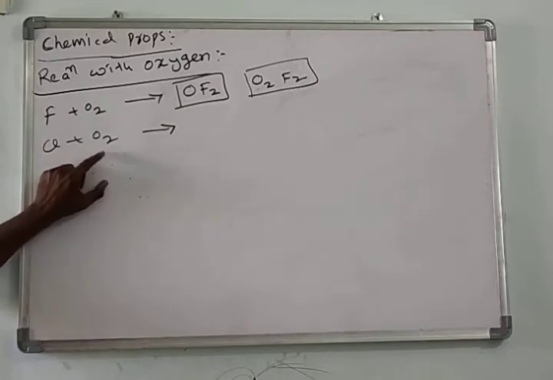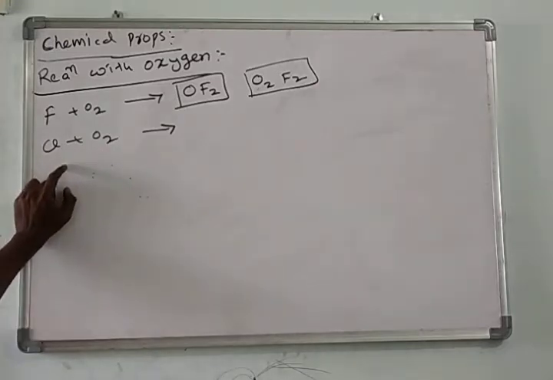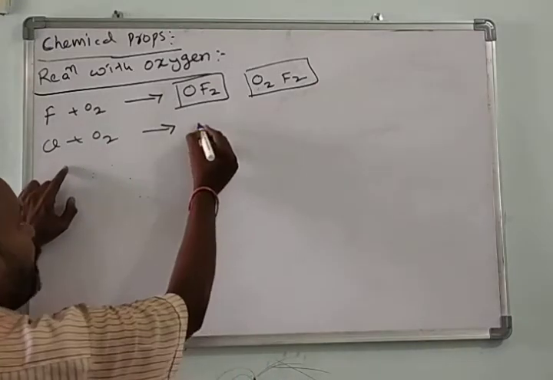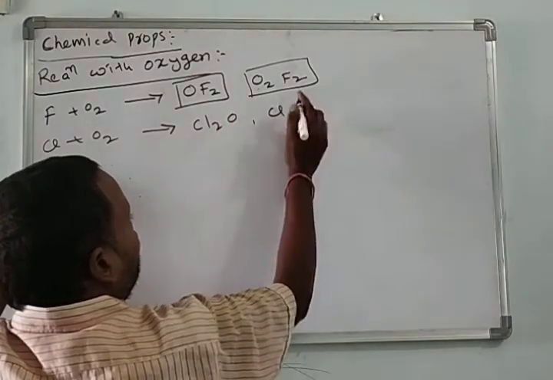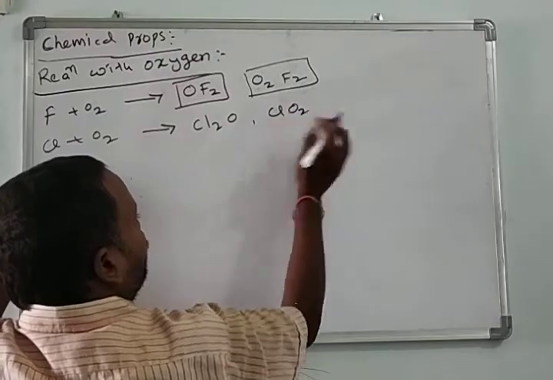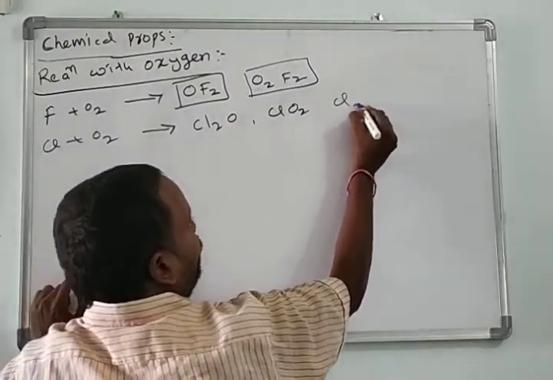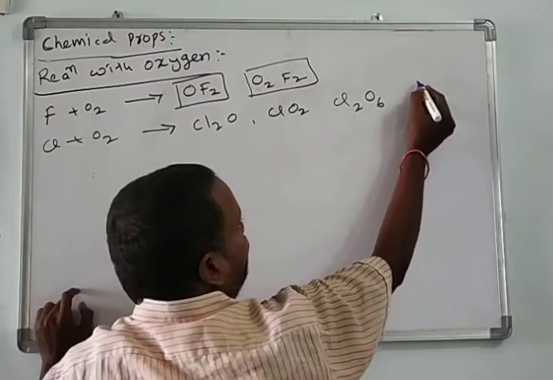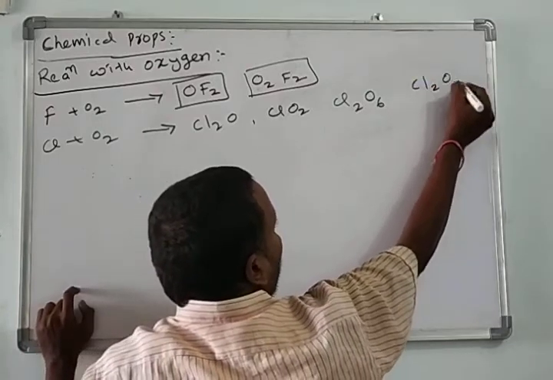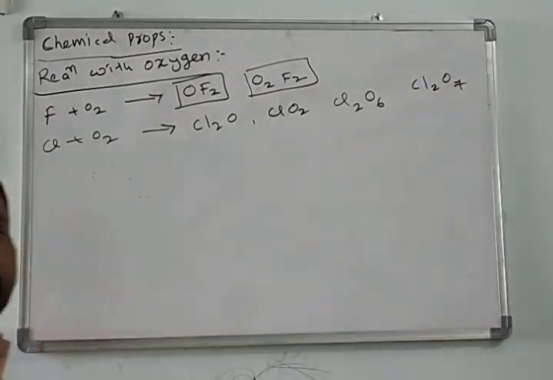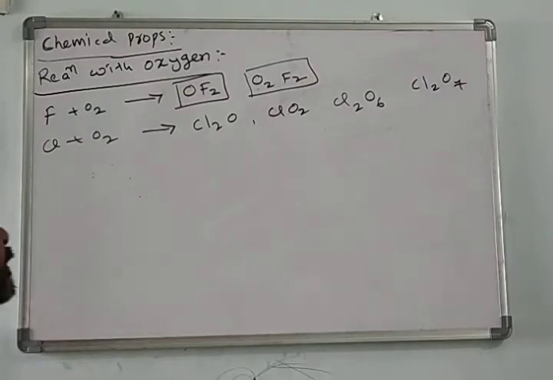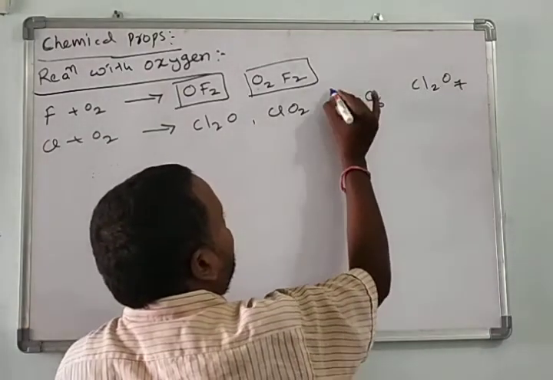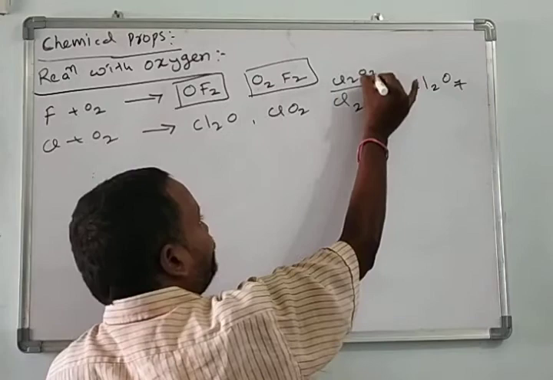Here, oxygen is more electronegative than chlorine, so we'll get the oxides. We'll get chlorine monoxide, chlorine dioxide, chlorine hexoxide, chlorine trioxide, and chlorine heptoxide. Some more oxides are there, but those are unstable. Chlorine trioxide may also be written as Cl2O3.